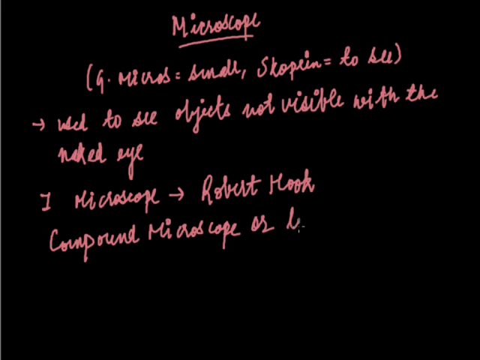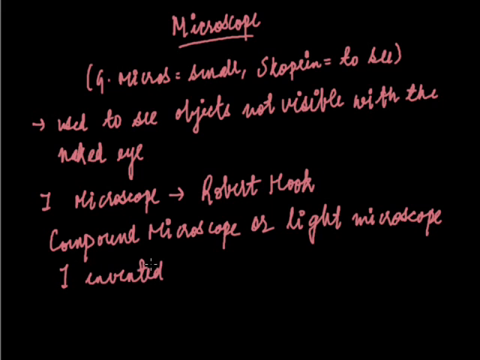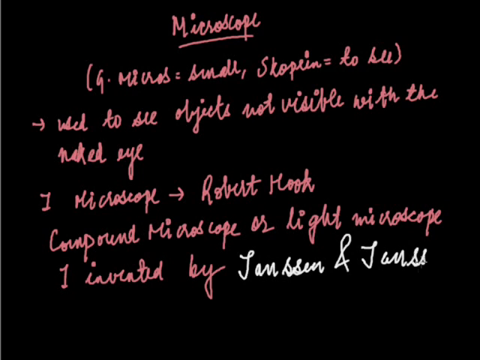These compound microscopes and light microscopes were first invented by Janssen and Janssen. Why is it always a light microscope? As it's natural, it uses light as the source to view the specimen.